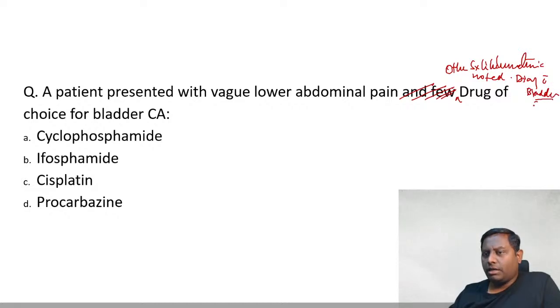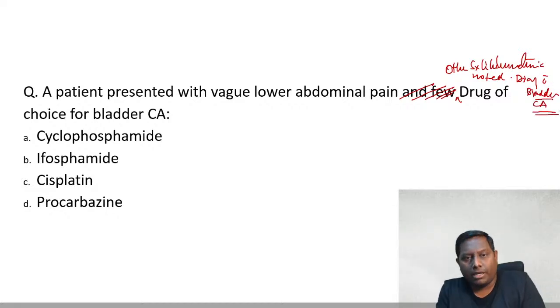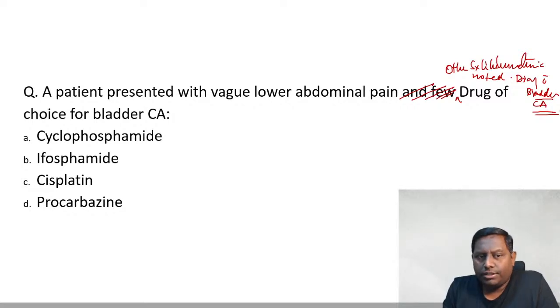So it is a case based scenario where the diagnosis is a case of bladder cancer. Which of the following is considered the drug of choice? Cyclophosphamide, ifosfamide, cisplatin, procarbazine. Go ahead please. I have given you the full scenario, presentation: vague lower abdominal pain and hematuria. What is the drug of choice, if the diagnosis made was bladder cancer? Other students, please try. Is it cyclophosphamide, ifosfamide, cisplatin, procarbazine?